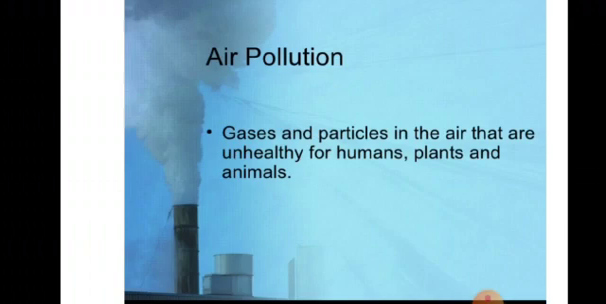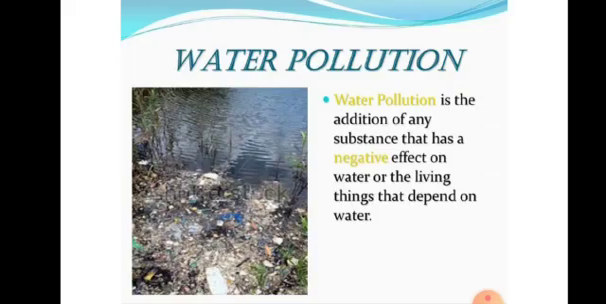What is air pollution? Air pollution is the presence of harmful substances in the atmosphere. The harmful substances are all those contaminations present in the atmosphere. In the picture you can see gases and particles in the air that are unhealthy for humans, plants, and animals. When unwanted, undesirable changes appear in the air, this is known as air pollution.